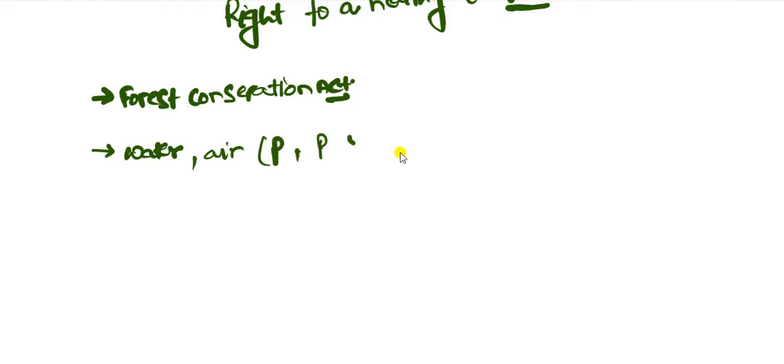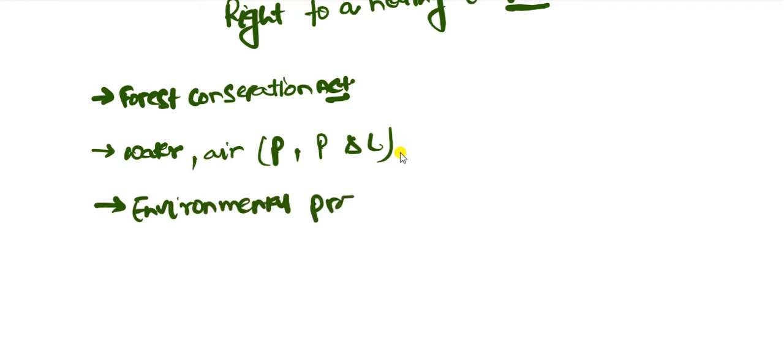It also works on environmental protection as well as coastal protection.